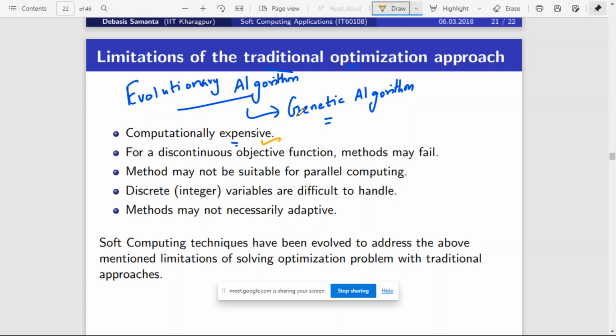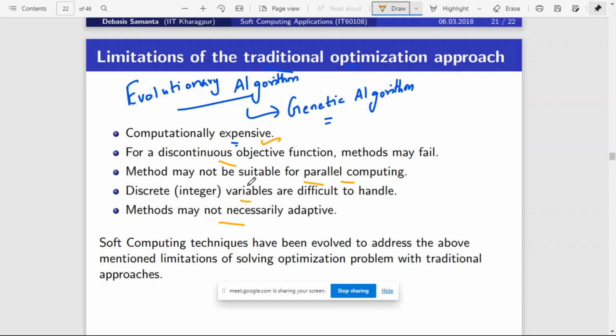And these functions generally tend to have discontinuous objective functions. That is, if you draw a graph for these real world problems, they may not be continuous, they may be discontinuous. Okay. And the traditional approaches are not suitable for parallel computing. They cannot be used with parallel computing, right? And also, traditional approaches cannot handle discrete values. And the traditional approaches are not adaptive. Not adaptive in the sense that, with respect to the environment, the approaches will not adapt themselves, right?